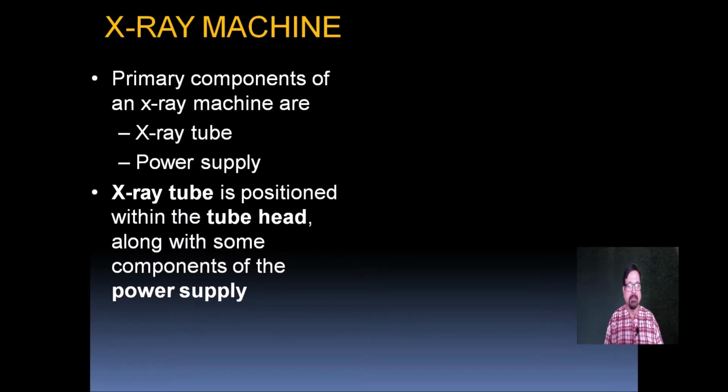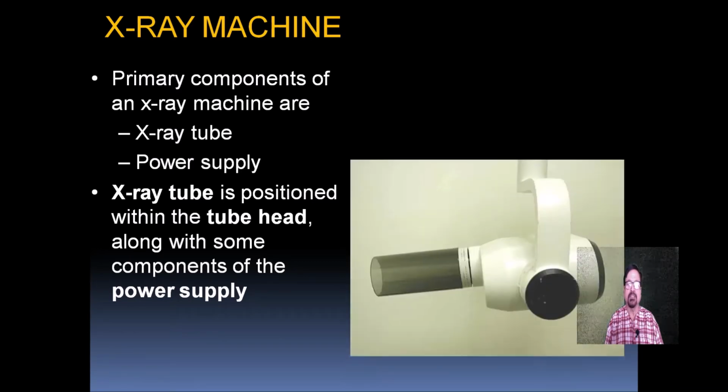Now, X-ray machines. The primary components of an X-ray machine are the X-ray tube and the X-ray power supply, and the X-ray tube is contained within the tube head. So there is a casing, in which there is a tube head along with some components of the power supply.